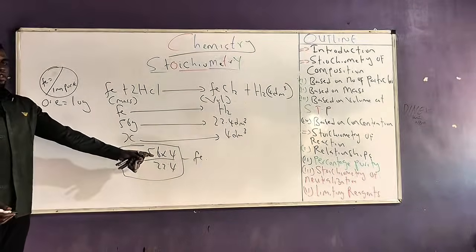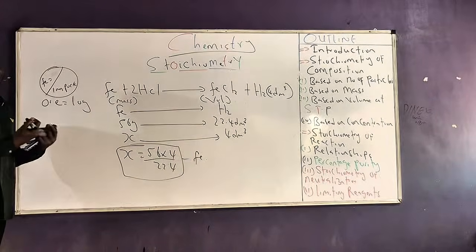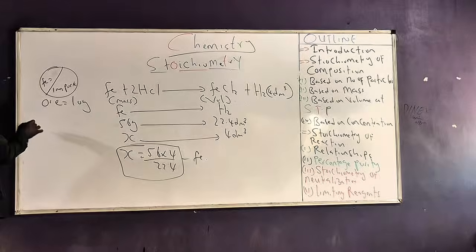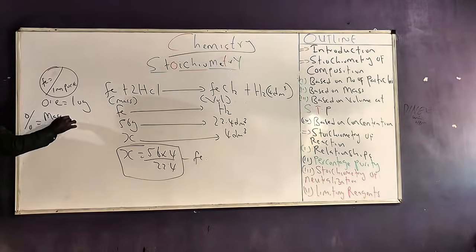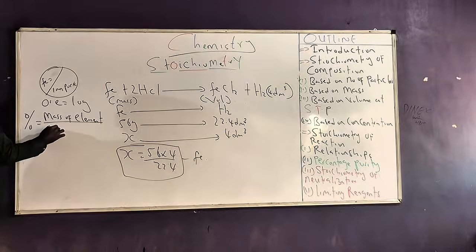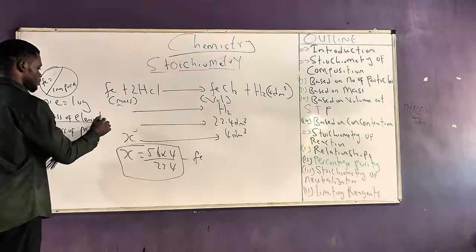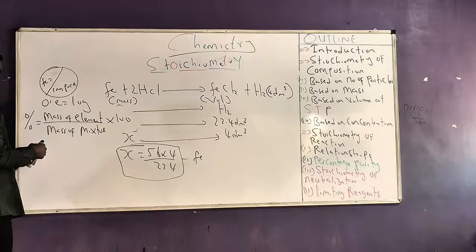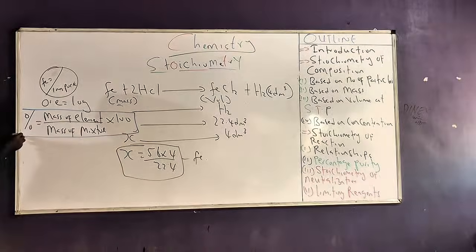So once I have the mass of Fe, which is exactly the same thing as the mass of iron inside this impure substance, I can calculate the percentage purity. What becomes the percentage purity? Percentage purity is the percentage of the pure substance inside an ore. So it will be equal to the mass of element, in this case iron, all over the mass of mixture, in this case ore, times 100. This gives me the percentage purity of the ore.